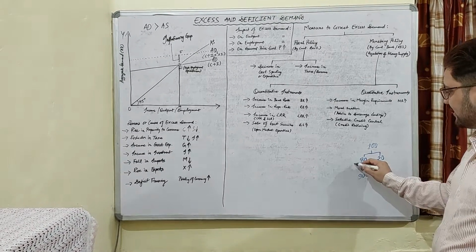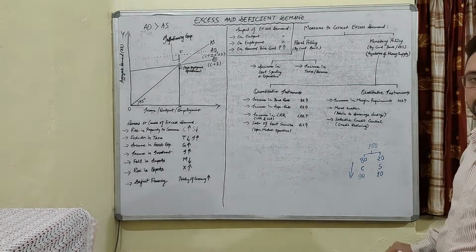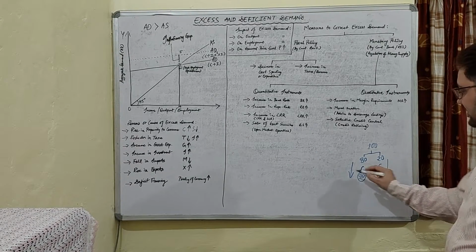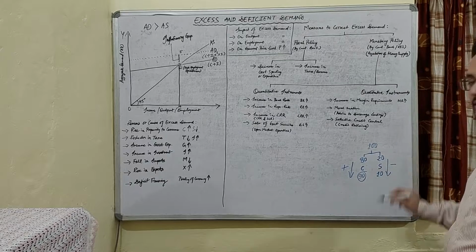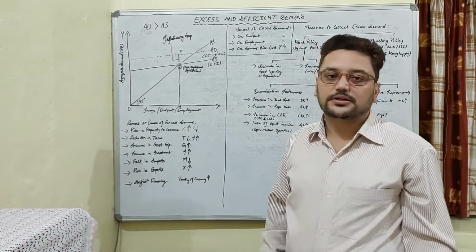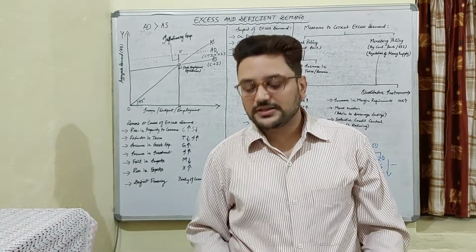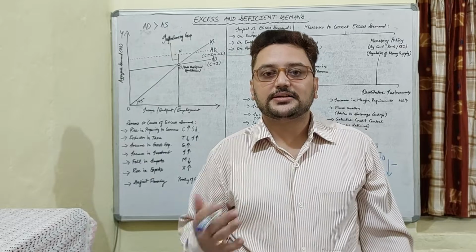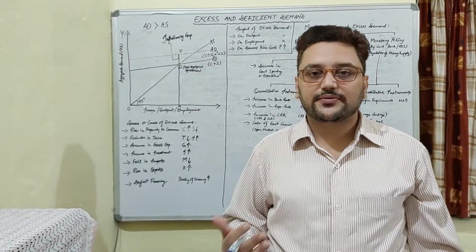So you can see that there is an increase in consumption, whereas there is a decrease in savings. This is what they are talking about, a rise in the propensity to consume. Propensity to consume means the tendency to consume, and the tendency to consume increases rather than to save the money or income which they have earned.